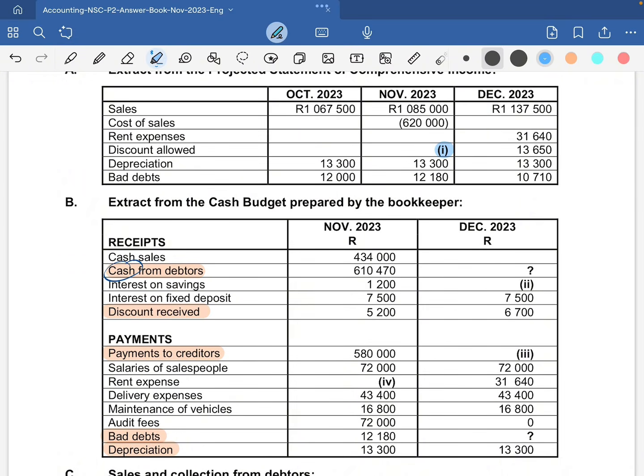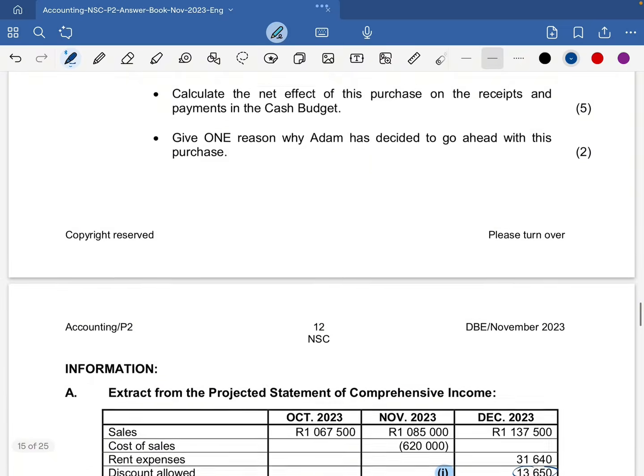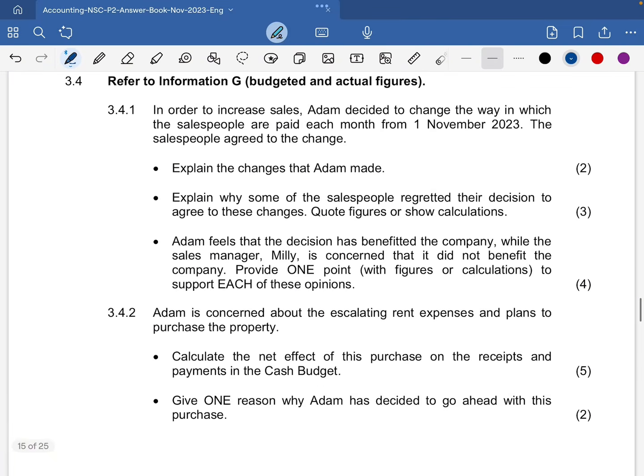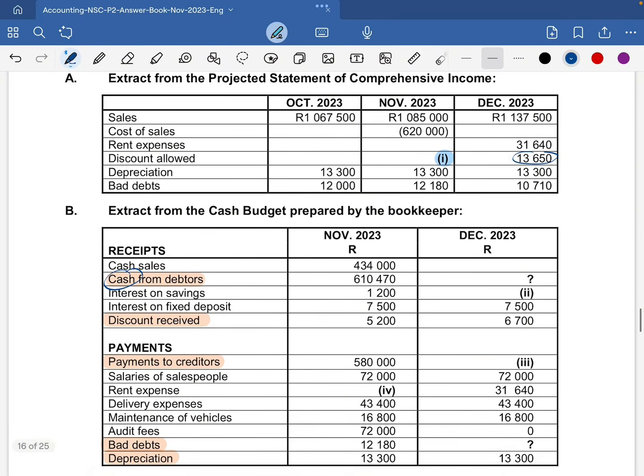In December we had the discount allowed of 13,650, right? But what we need to check is how much we have given in November. Remember that we give a 5% discount on the debtors, as stated in information C. So we need to determine how much discount we gave to these debtors.